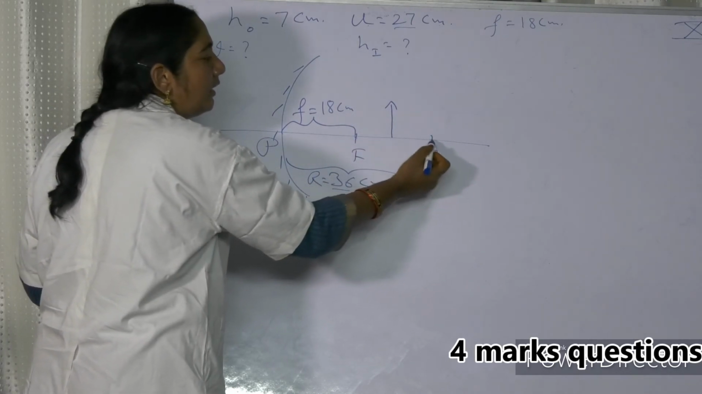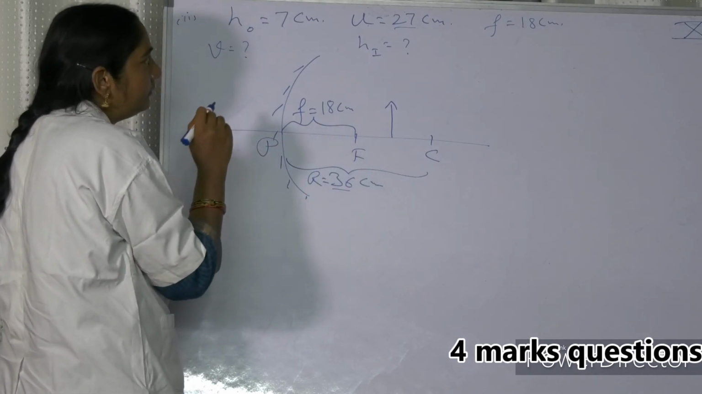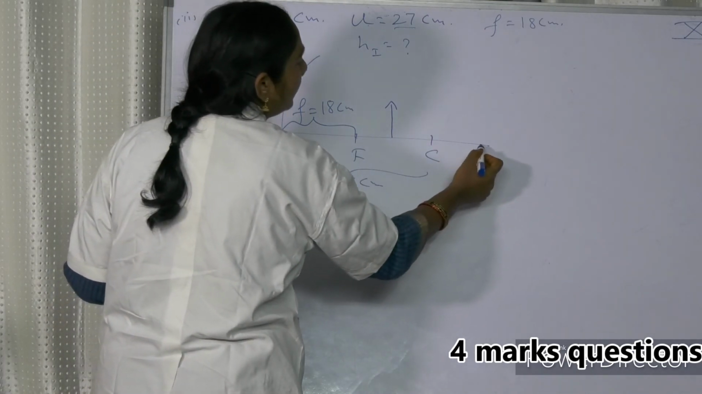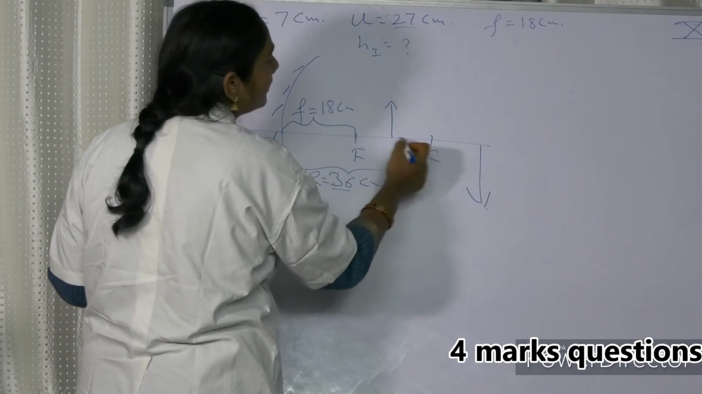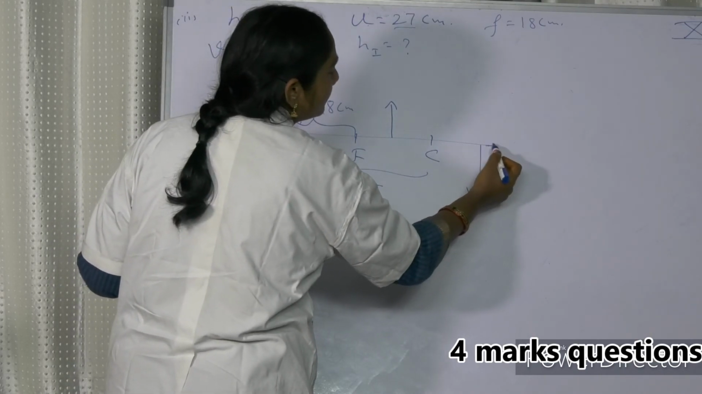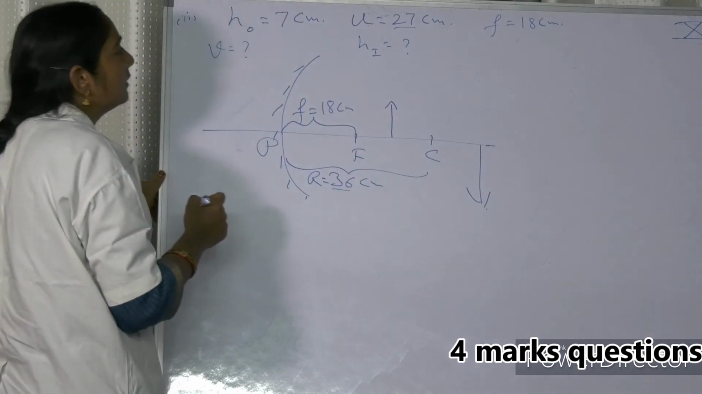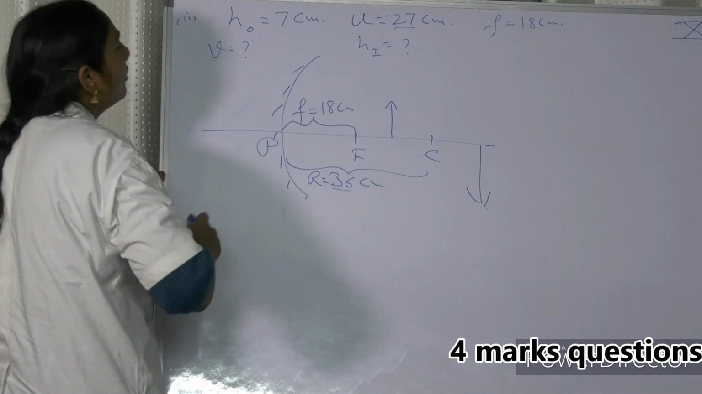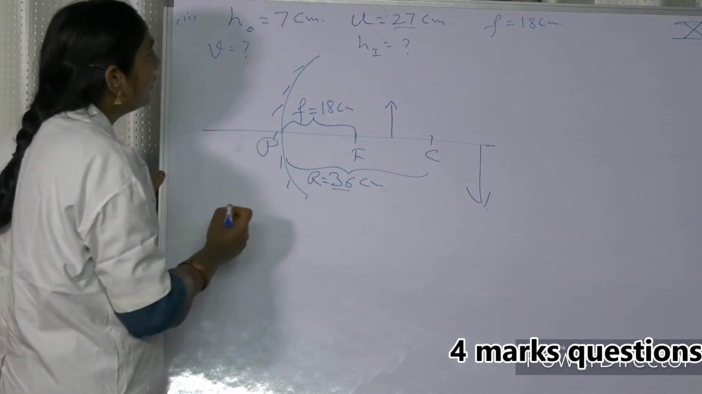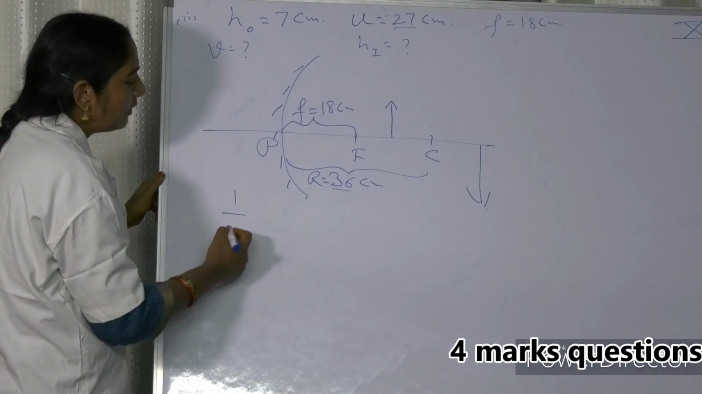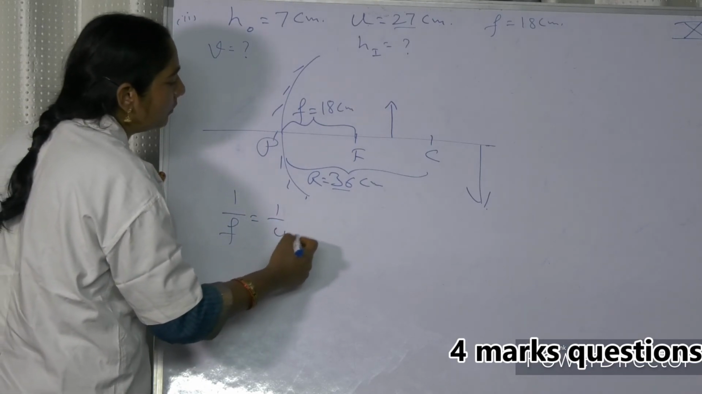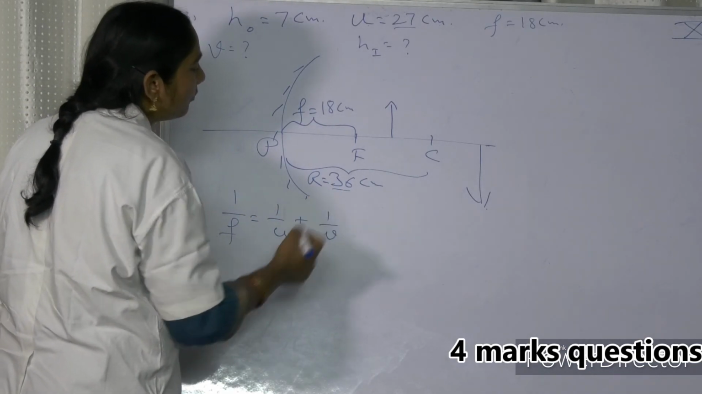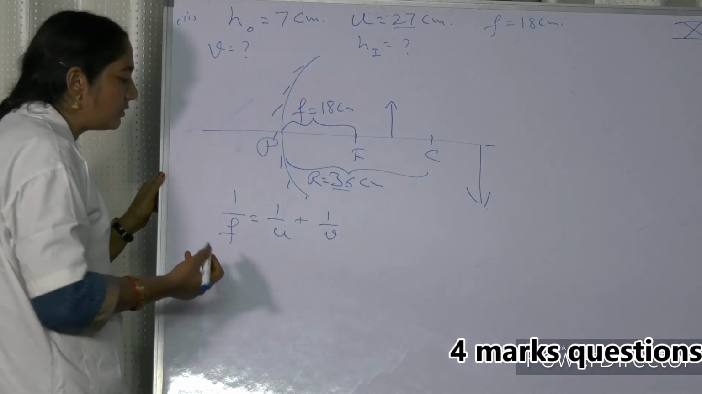Means it is between F and C. Now you already know that when you are putting it between F and C, you get an image beyond C, magnified, inverted. Right. Now let us solve the problem. 1 by F is equal to 1 by U plus 1 by V, the known formula. Please enclose it in a box.